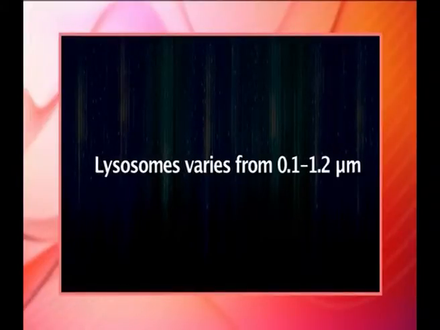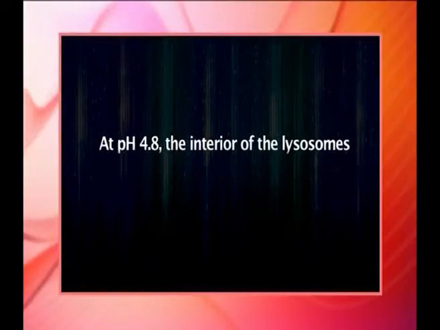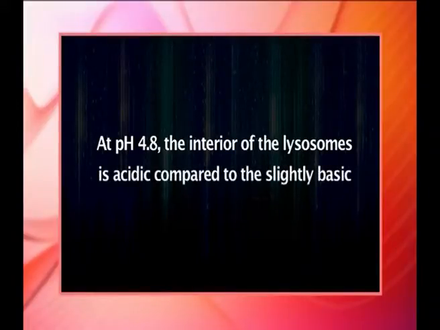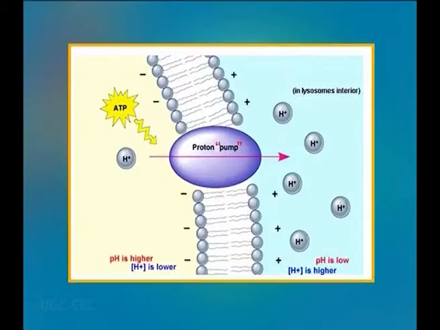The size of lysosomes varies from 0.1 to 1.2 micrometer. At pH 4.8, the interior of the lysosomes is acidic compared to the slightly basic cytosol. The lysosome maintains this pH differential by pumping in protons, hydrogen ions from the cytosol across the membrane via protein pumps and chloride ion channels.